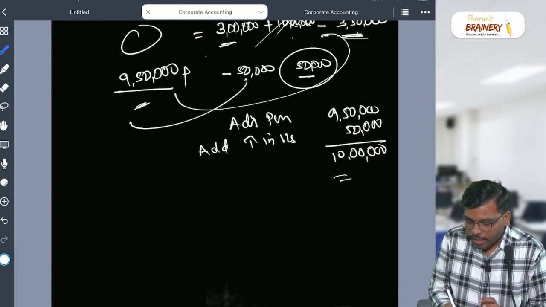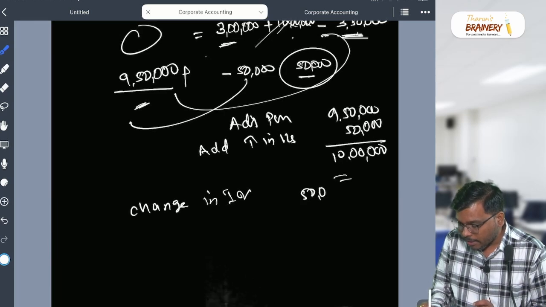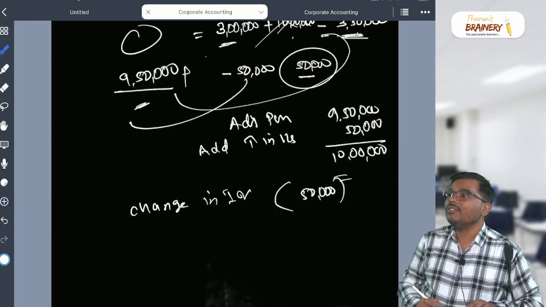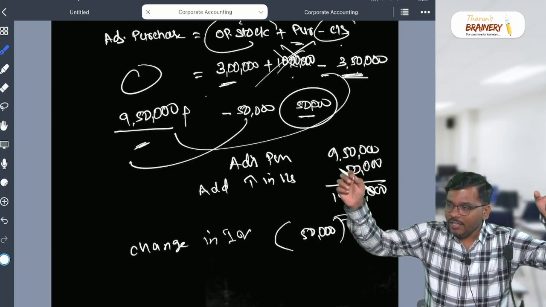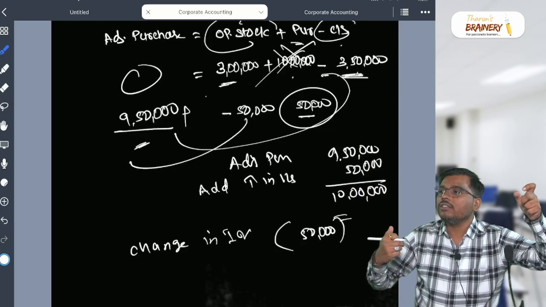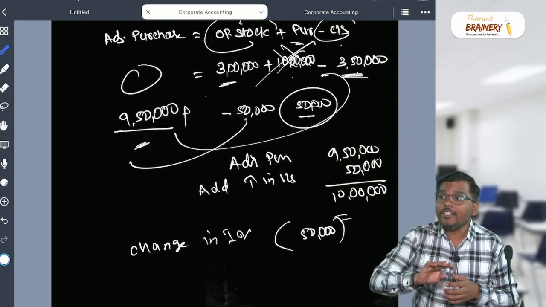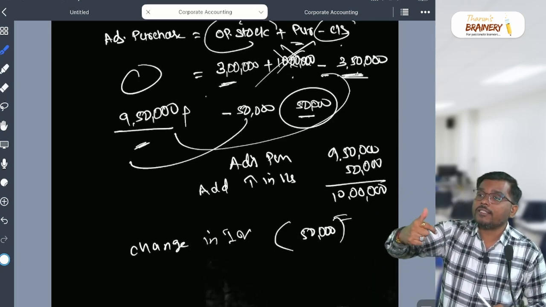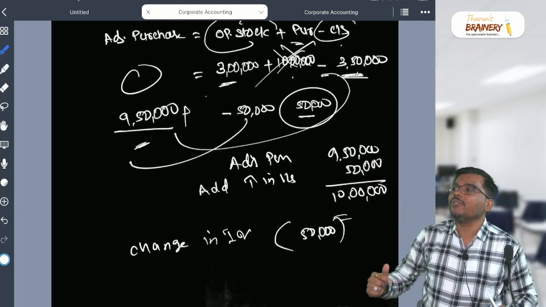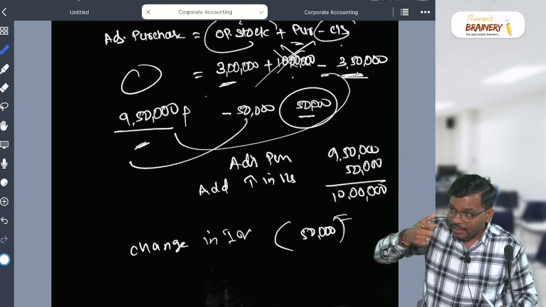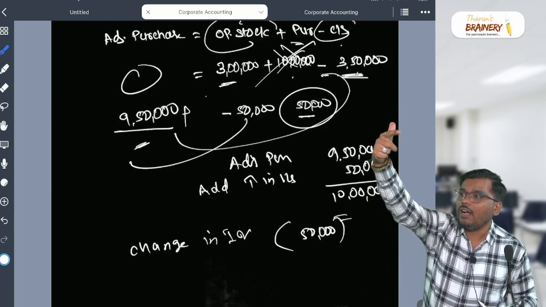So the change in inventory, what will come? You should write 50,000, but this 50,000 will come in the negative. What is the formula for change in inventory? Opening minus closing. Here, which one is more, opening or closing? Closing. If the closing is more, it will come negative. When change in inventory comes negative, you should add it to the adjusted purchases to find out purchases. If your change in inventory comes positive, then you should less it from the adjusted purchases to get purchases. Are you able to understand?